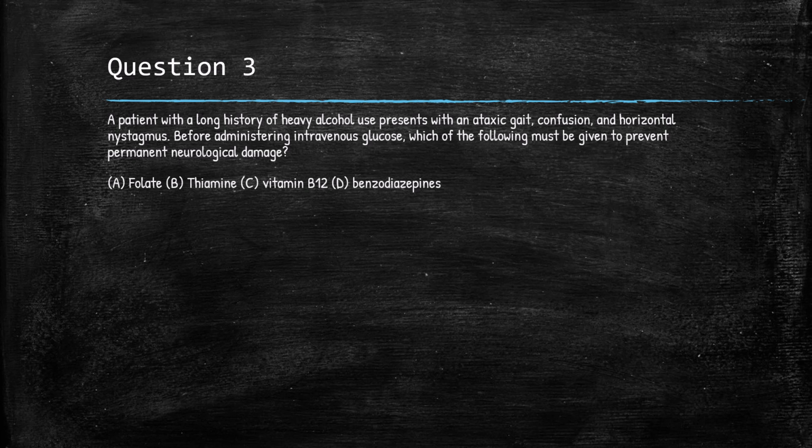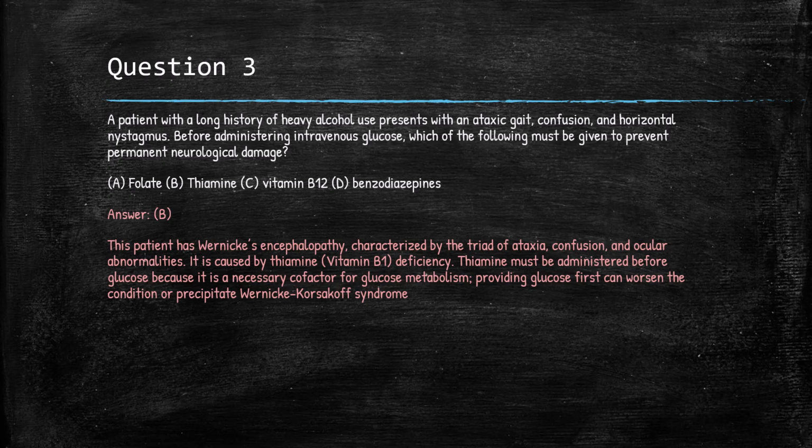Question 3. A patient with a long-standing history of heavy alcohol use presents with an ataxic gait, confusion, and horizontal nystagmus. Before administering IV glucose, which of the following must be given to prevent permanent neurological damage? A. Folate, B. Thiamine, C. Vitamin B12, or D. Benzodiazepines? The answer is B. Thiamine.